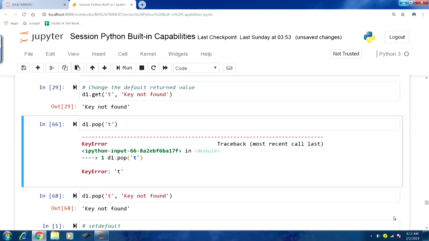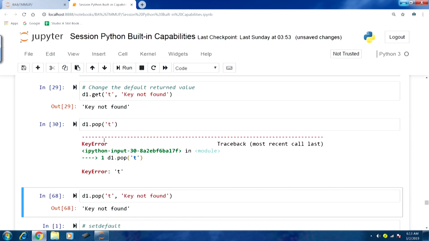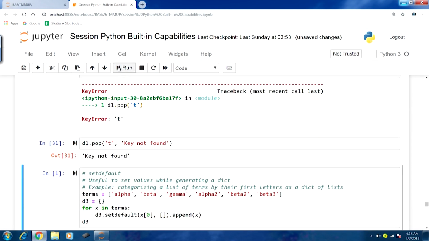Now, if I run another method, D1.pop, here again we do not have any element with the key T in the D1 object, so I will get an error. If I run D1.pop T, we get an error, so again we can change this default return value. Here you can say D1.pop T, and the second argument that I am passing to the pop method is key not found. Because T is not part of the object, we will get this message as the printed output. If I run this, you can see key not found.